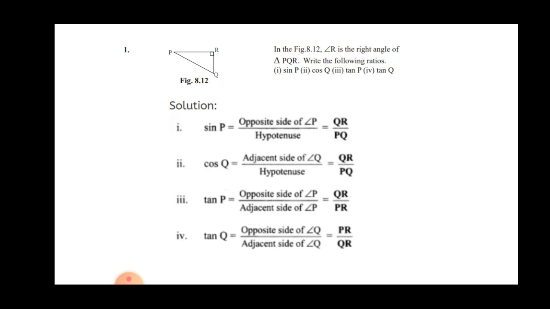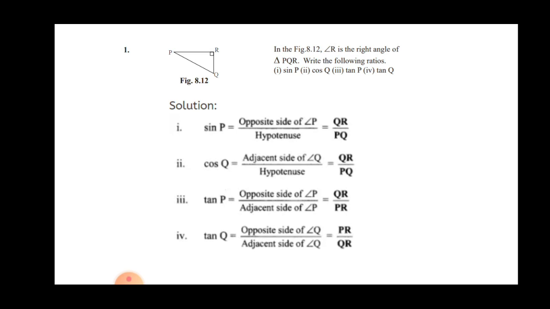Firstly, you have to mention the formula. Every time you have to mention the formula. So what is sin P here? What we learned is that the sine ratio is the opposite side of angle P upon hypotenuse. Which one is the opposite side of angle P? It is the side where the name of the vertex is not included.